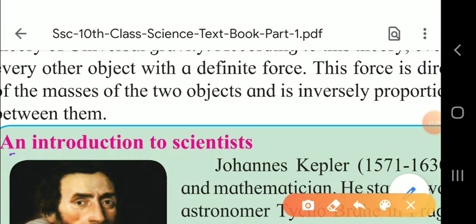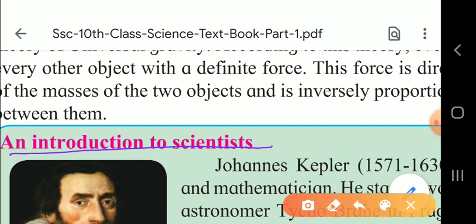Here is an introduction to the scientist. Johannes Kepler, whose lifespan was 1571 to 1630, was a German astronomer and mathematician. He started working as a helper to the famous astronomer Tycho Brahe in Prague in 1600.